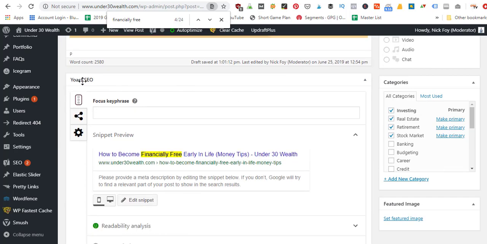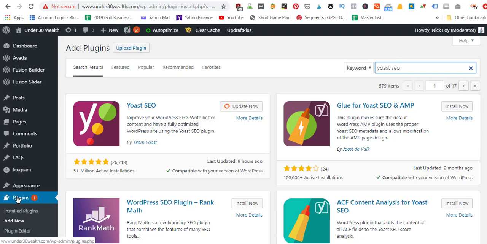Lastly, I want to talk about the Yoast SEO plugin. This is another tool you should use to optimize your blog post for SEO. It's a free plugin to install if you have a WordPress website. We can just go here to the plugins tab in our WordPress dashboard, go to add new plugin, search Yoast SEO. It's going to be this little purple colored plugin that says Yoast SEO, and it's by Team Yoast. So you're going to click install, you're going to click activate.